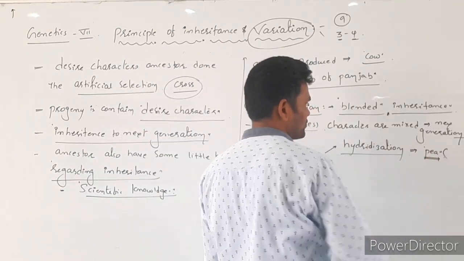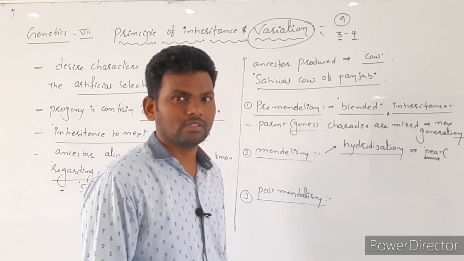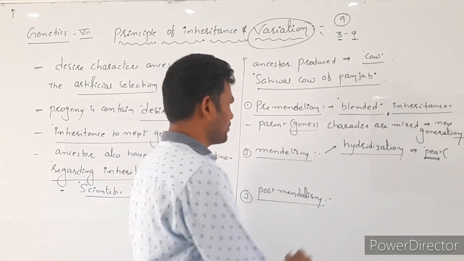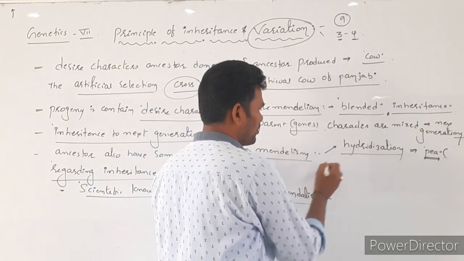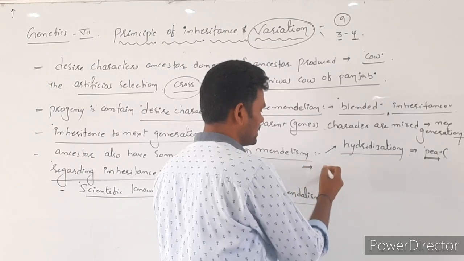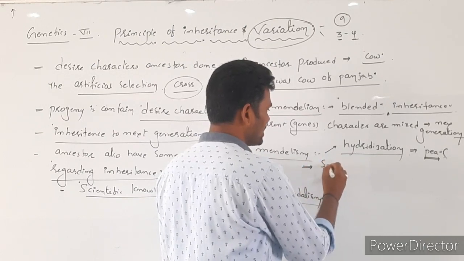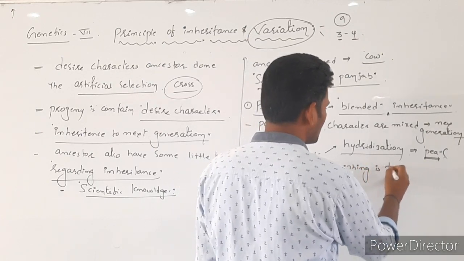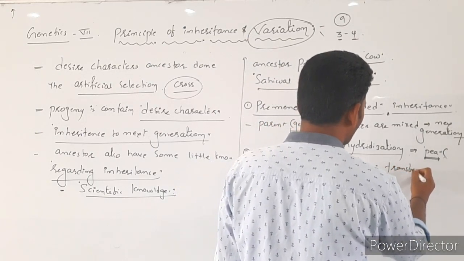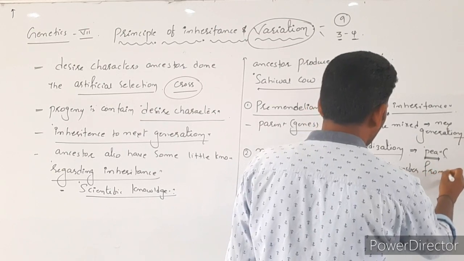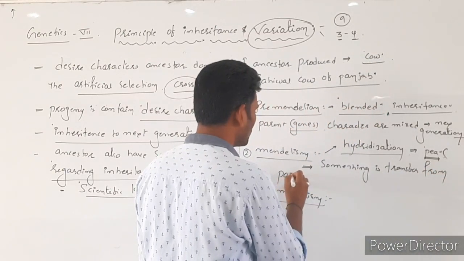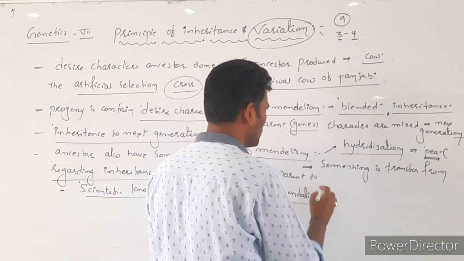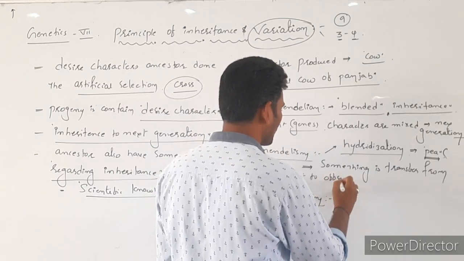Its best character is the 9+1 arrangement of stamens. With the help of hybridization, he said that something is transferred from parent to offspring.